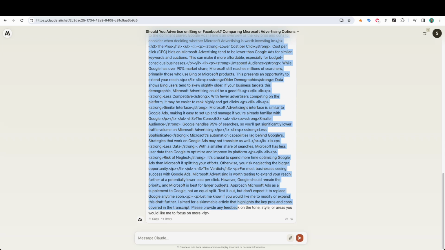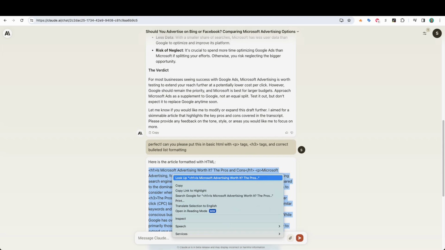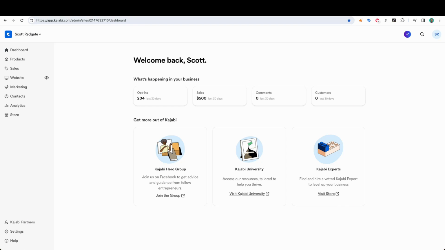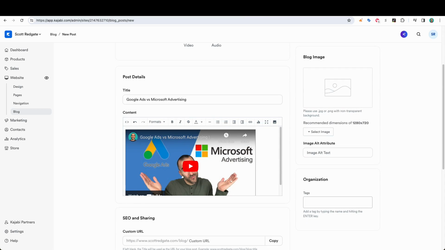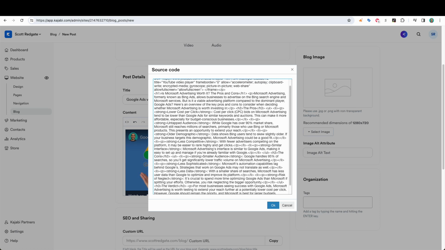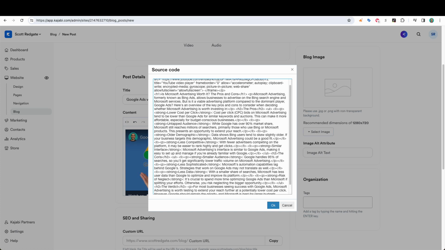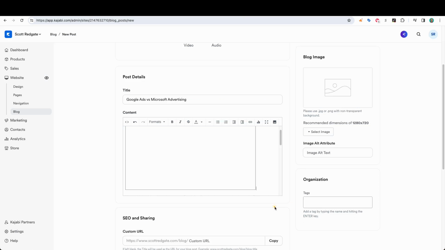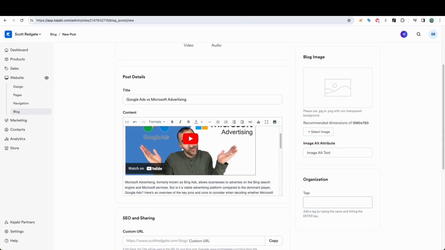Okay, so now I'm going to go back into my website. I'm going to copy this, and actually it provides some instructions here at the bottom, so let me not include that. All right, so I'll copy this. I'll go into my website platform, which is Kajabi. I will then find the blog post that I started here, Google Ads versus Microsoft Advertising. In here, I'll embed the video at the top, and then I will simply paste in what it just gave us. With one small revision: my website platform already creates an H1 tag at the top of the page, and so I do not need the H1 tag that Claude gave me. All right, and so here you go.